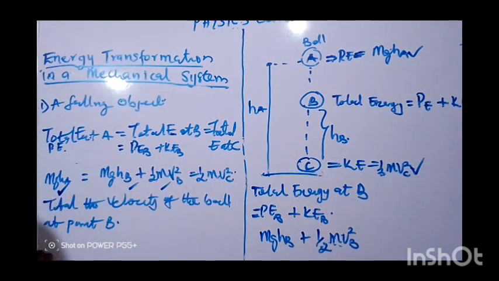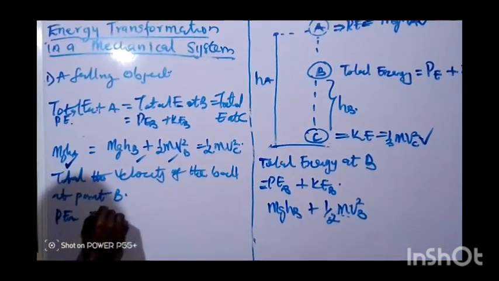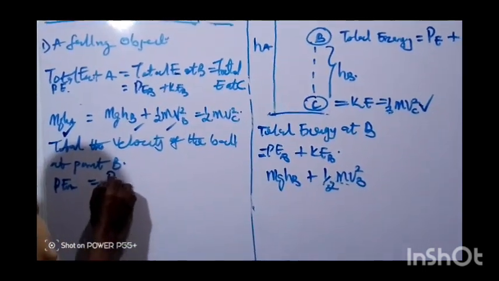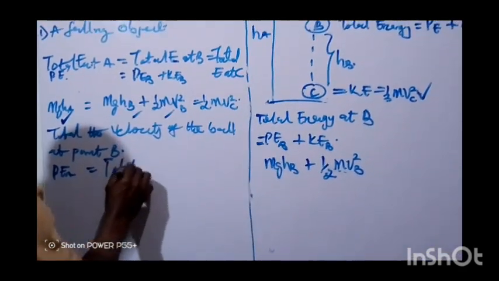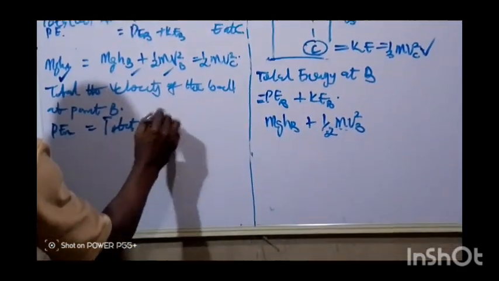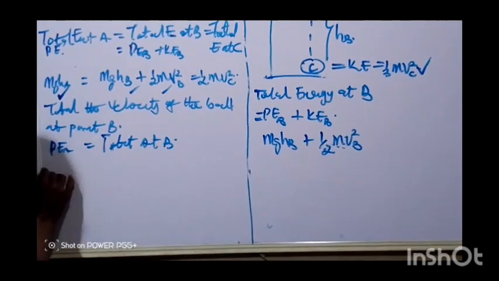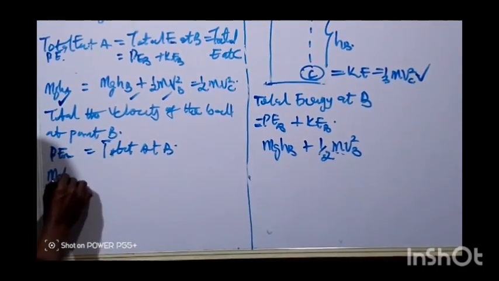Therefore, PE at A, that is the total energy, equals the total energy at B. So that will be mgHA.